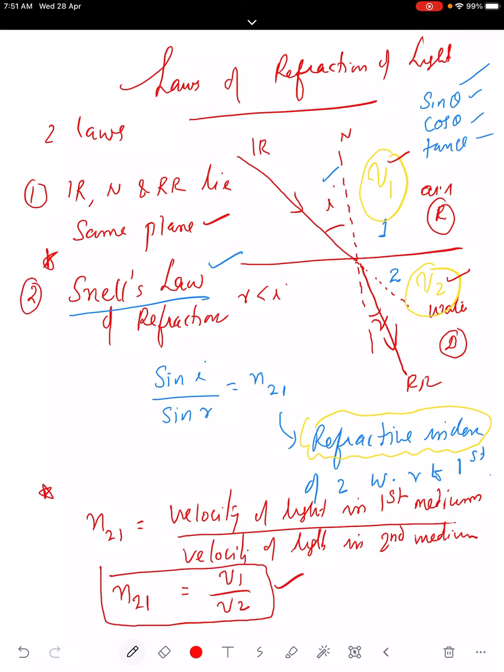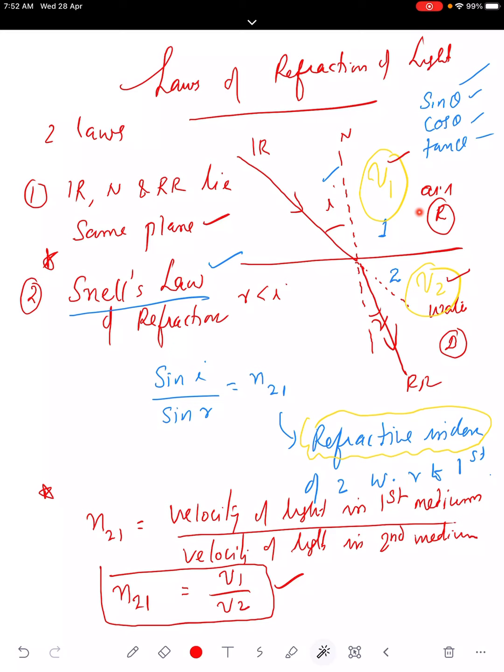So, it represents, when light travels from rarer to denser. Air is a rarer medium. Water is a denser medium. When light travels from air to water, what will happen? Does the velocity increase or decrease? Velocity decreases. So when light travels from rarer to denser, the velocity of light decreases. When light travels from denser to rarer, velocity increases. So how is this related? n21 equal to v1 by v2.